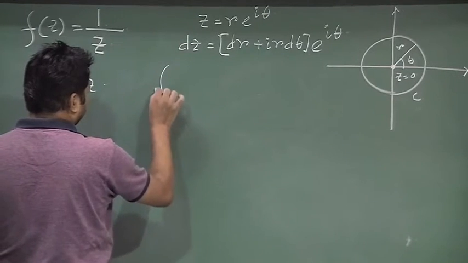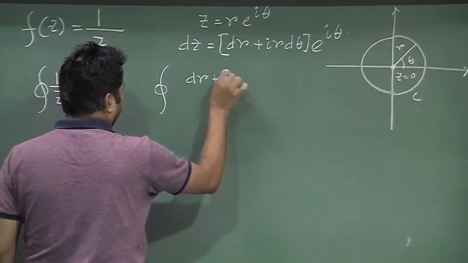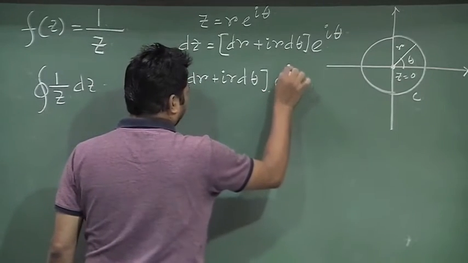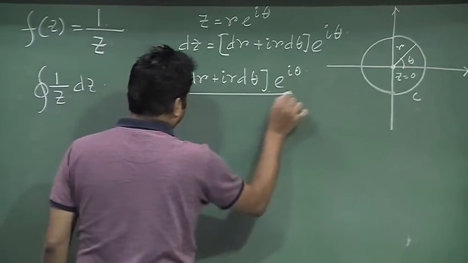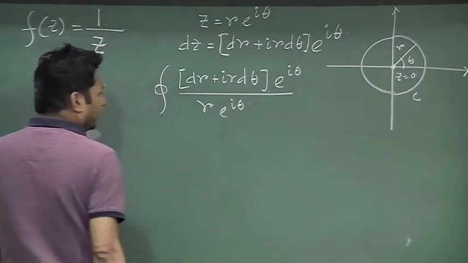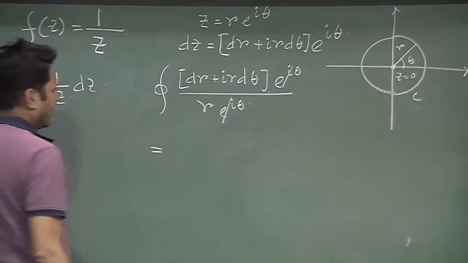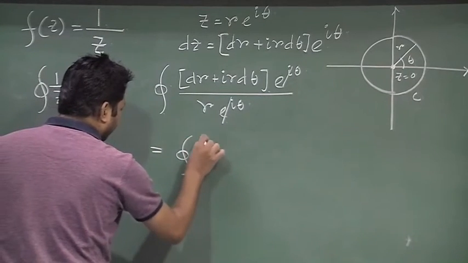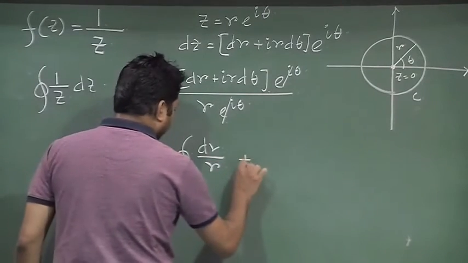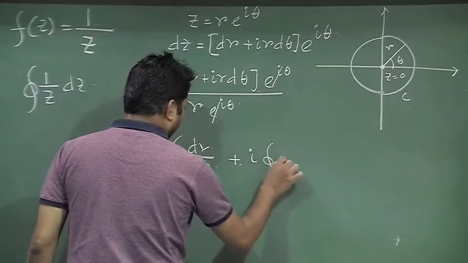Then the integration is dr plus i r d theta e to the power of i theta divided by z, which is r e to the power i theta. So, this quantity will cancel out, and I get dr by r, as in the previous case, and then i integration of d theta.